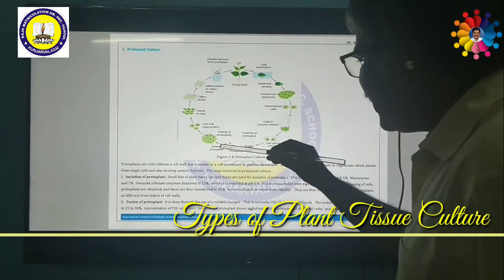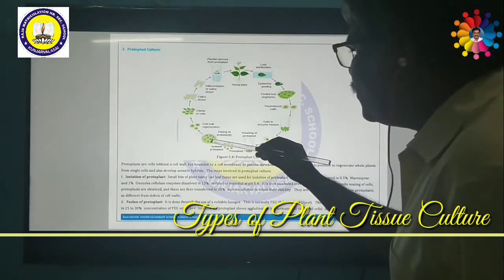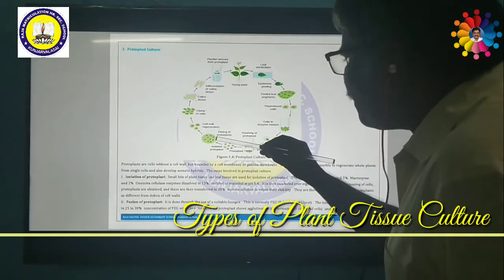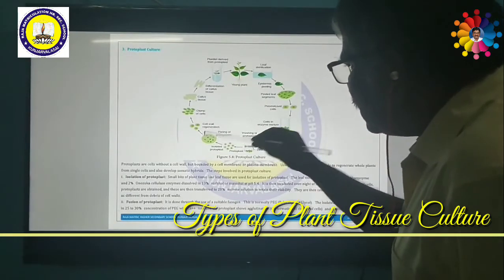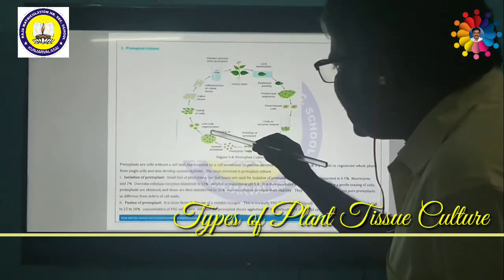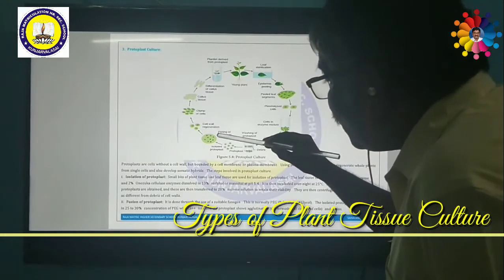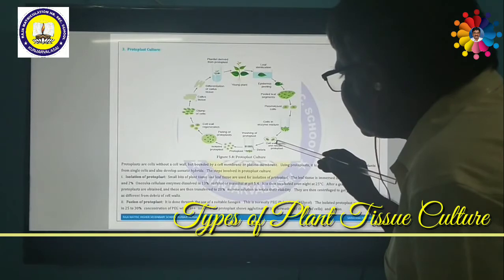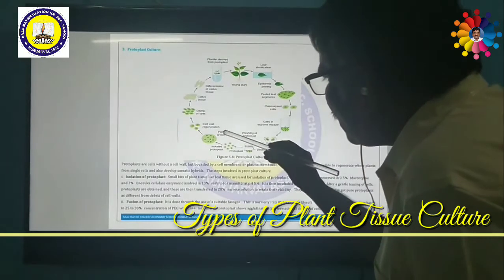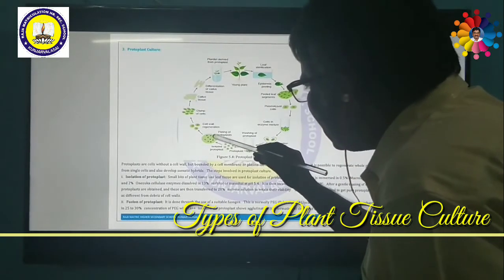If you add polyethylene glycol, the protoplasts will be fused together. After formation of protoplast, they have to develop a cell wall. So already we removed the cell wall, then what is the need of the cell wall? Previously, only different types of plants were there. Now, both potato and tomato are combined together.